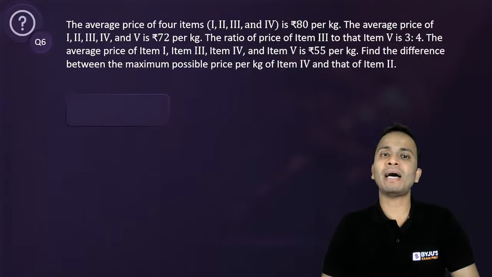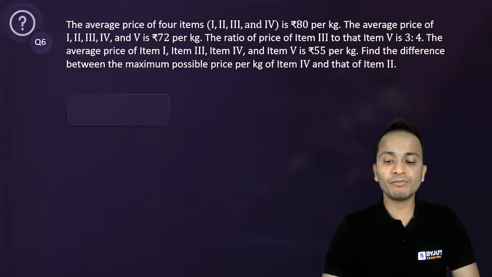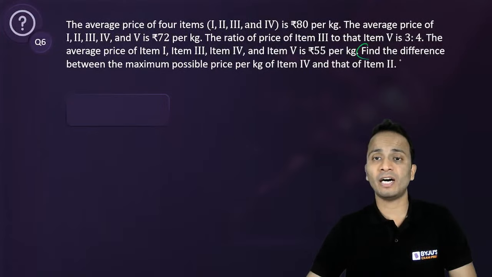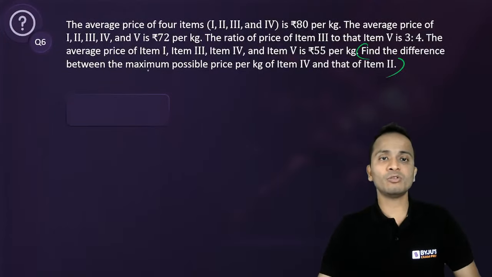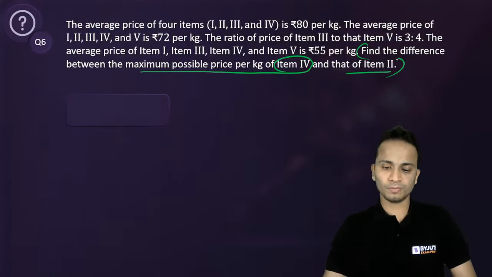Find the difference between the maximum possible price of item 4 and that of item 2. So you have to be very careful when you are looking at the language of this question, what actually they have asked. So they have asked you to find out the difference between maximum possible price of item 4 and that of item 2.